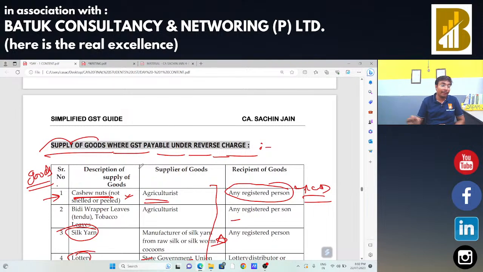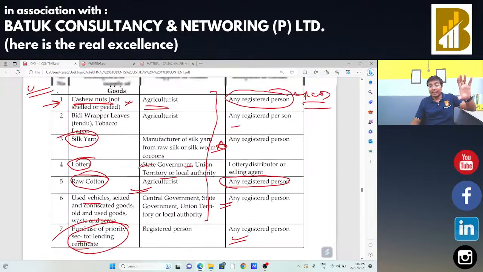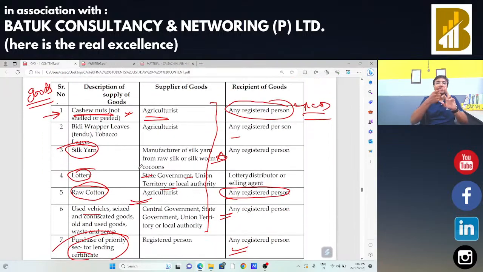Okay, now sir, it is a list and you will have to remember the list. I have given the logic: cashew nuts, BD wrappers, silk yarn, lottery, raw cotton, used vehicles, priority sector lending certificates. In these, the recipient will be liable to make the payment of taxes. The Institute is going to give you one case study where this type of situation is there. In that case, who is liable to make the payment of taxes? So you need to identify whether the same is covered under section 9 subsection 3 or not, and you need to put the reference of that particular section, that as per section 9 subsection 3 of the CGST Act, this is the provision, and in this situation we need to find this out.